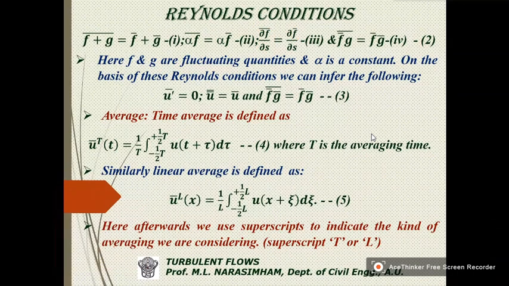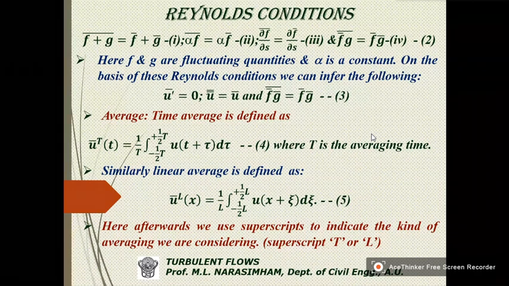Then the fourth condition is, if you take any two parameters f and g, which are varying with respect to time. f and g are not constants. Here we have taken f and g as two parameters. So these are statistical parameters.